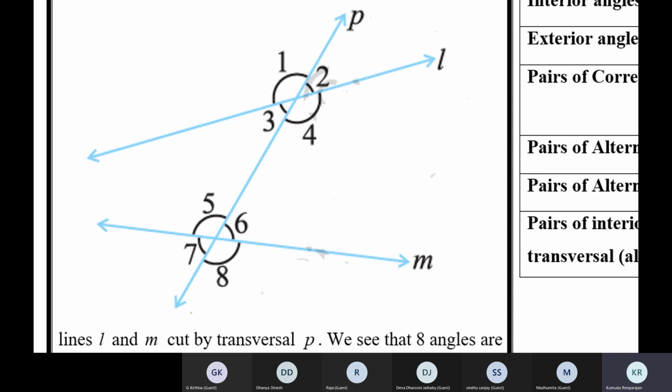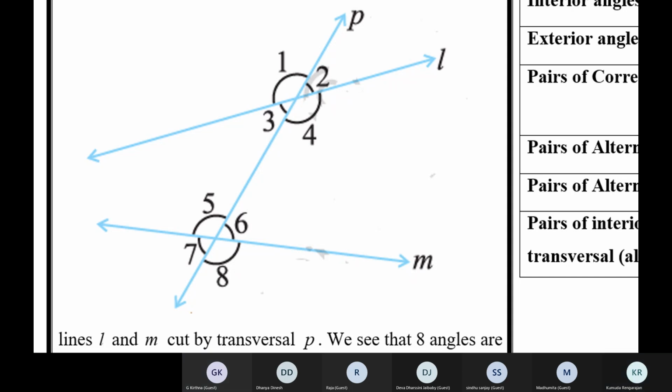Now, Devadarshini, can you tell me one pair of co-interior angles? Kirtana, are you there? Yes, ma'am.